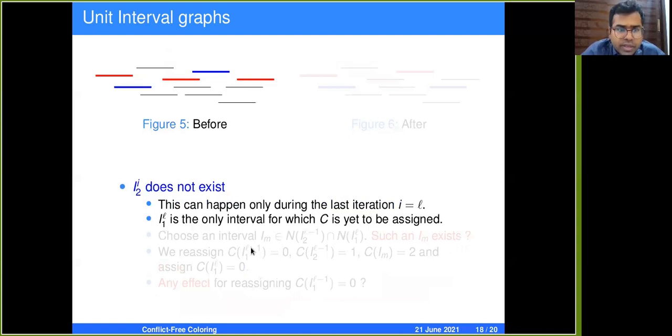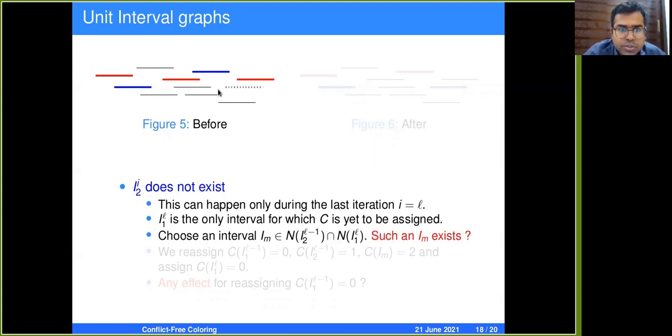Now let's argue for the case when I2i does not exist. So this is the case where I2i does not exist. This can happen only in the very last iteration. So I1L, where L is the last iteration, does not have a uniquely colored neighbor. So we try to reassign colors to some of the vertices, particularly in the last two iterations, L and L minus 1, and make sure that every vertex has a uniquely colored neighbor.